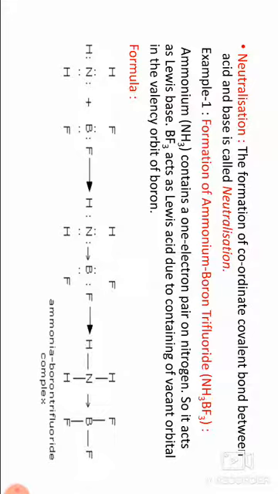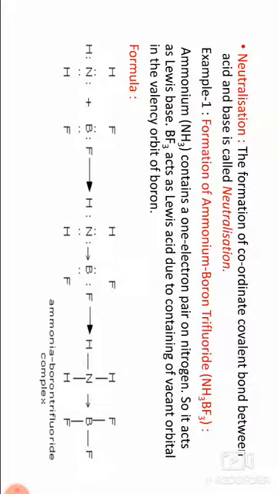Example BF3, BCl3, AlCl3, etc. Molecules in which central atom can expand octet: silicon tetrafluoride, silicon tetrachloride, stannic tetrachloride, etc. Molecules containing double bonds between heteroatoms: CO2, SO2, NO2, etc.